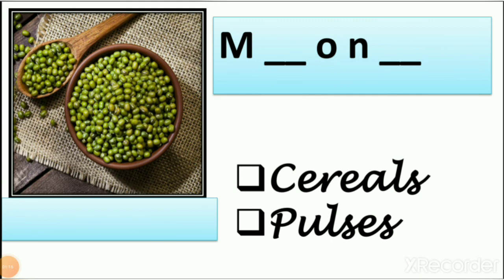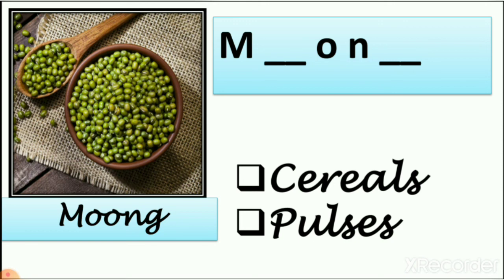Now what is this? We eat this at our house. We boil it and we eat. Yes, it is moong. So we eat it with other pulse, which is that chickpea. So it is moong. Now let's see the spelling of moong. M-O-O-N-G. So we use it in our house, right?